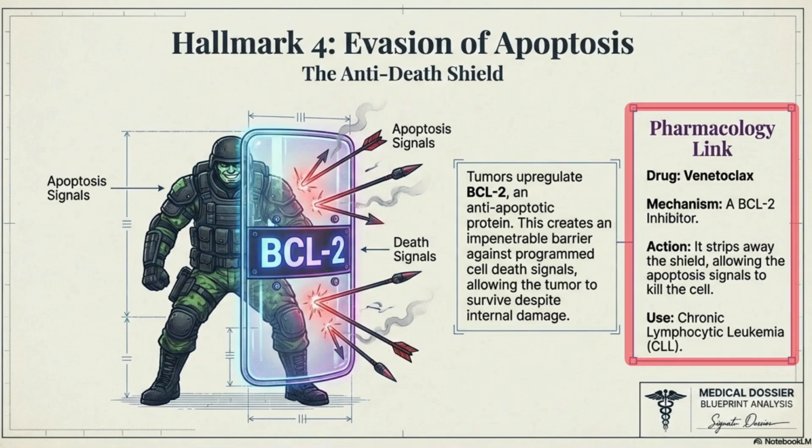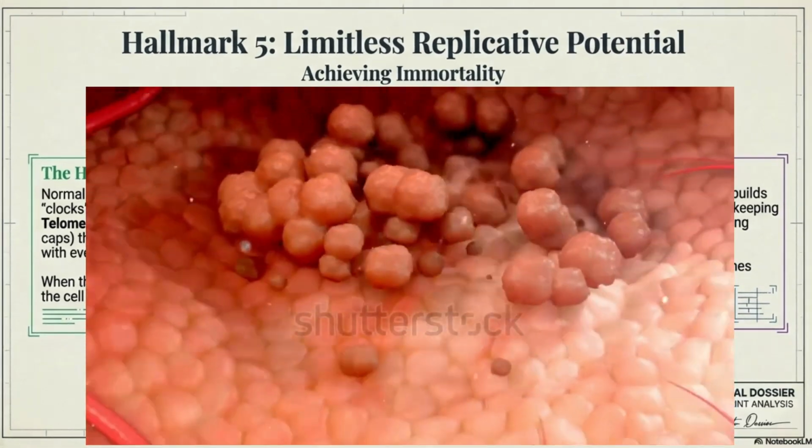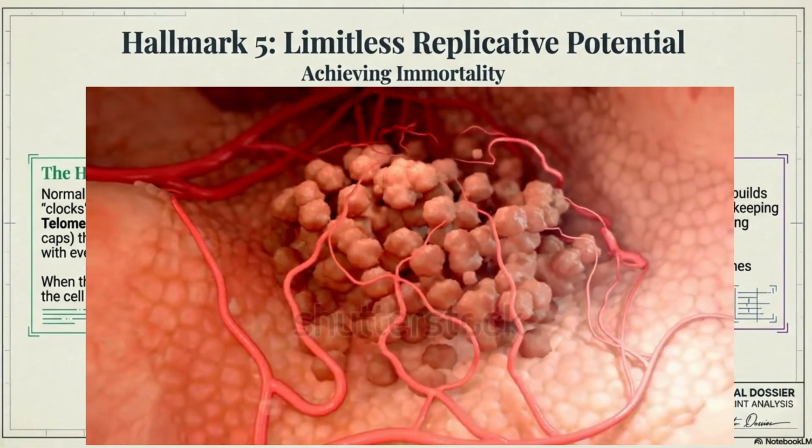Let's integrate this with pharmacology. Venetoclax is a BCL2 inhibitor used in CLL. Hallmark 5. Limitless replicative potential or immortality.